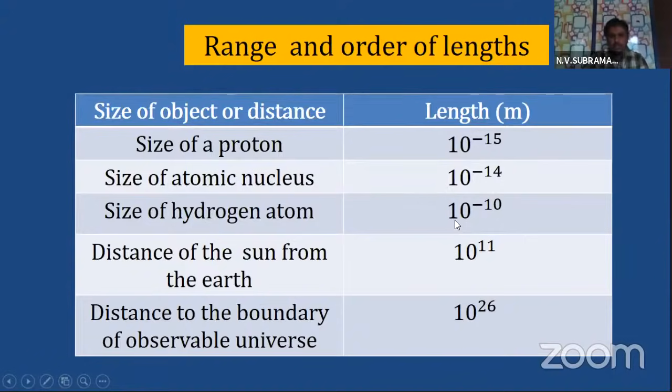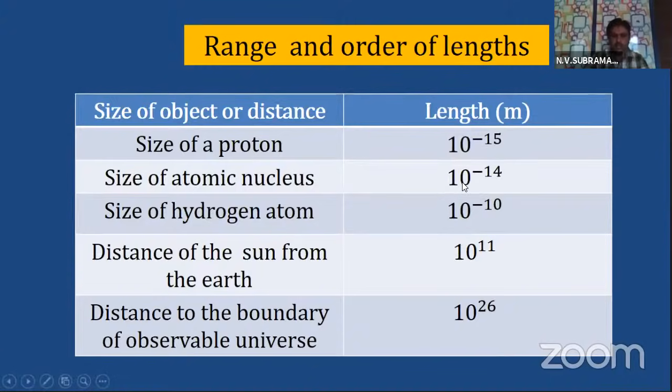how many times? See, if you see carefully, proton, atom, just concentrate on these two values. Proton and atom, or proton and nucleus. So these are beside each other. Concentrate on these two values. Size of proton, size of nucleus. Yes, which is bigger? You tell me. Which is the bigger one? 10 power minus 15 or 10 power minus 14?